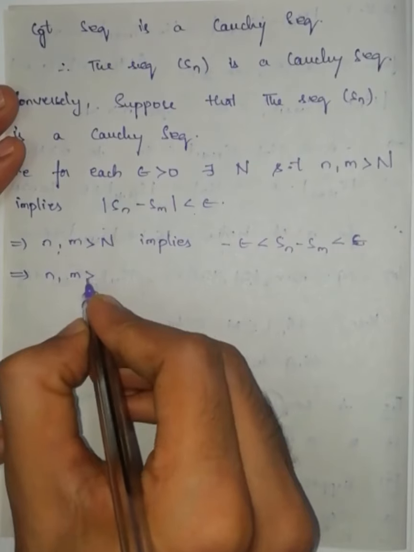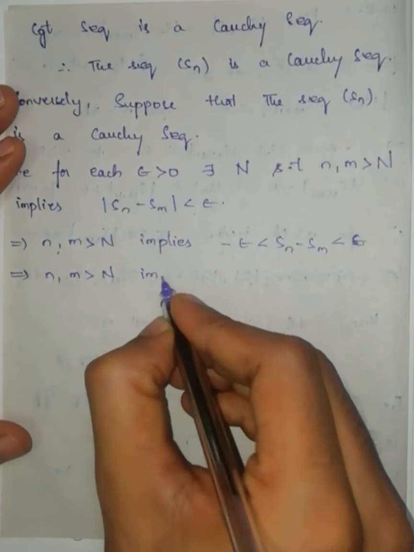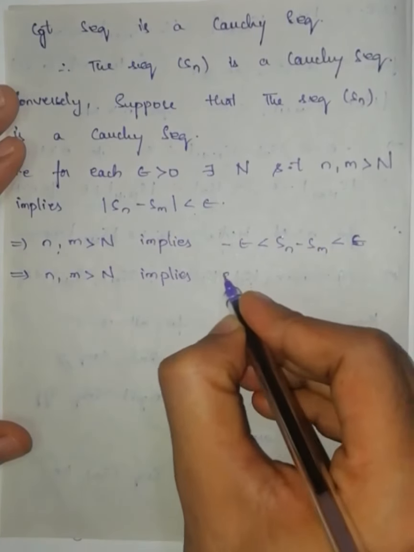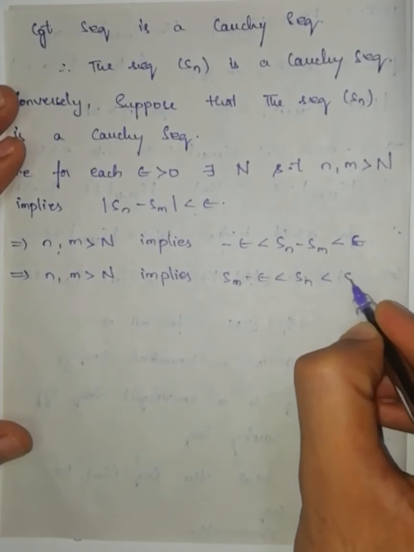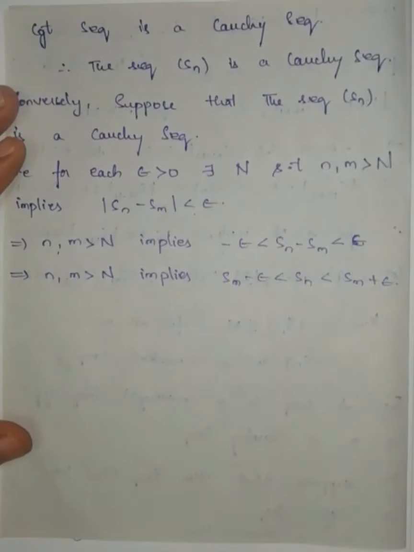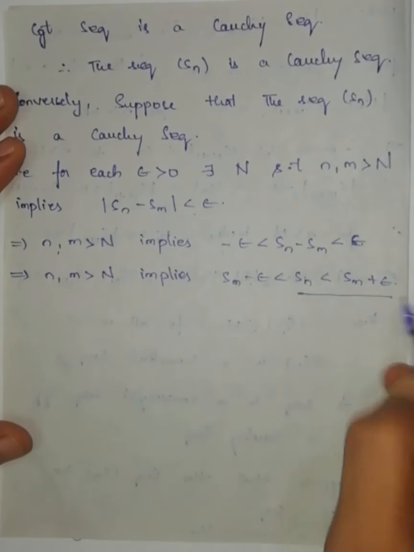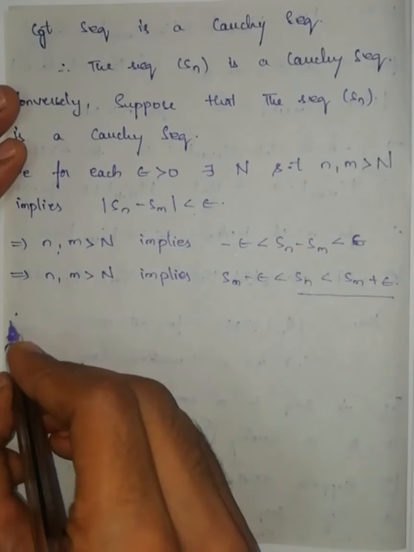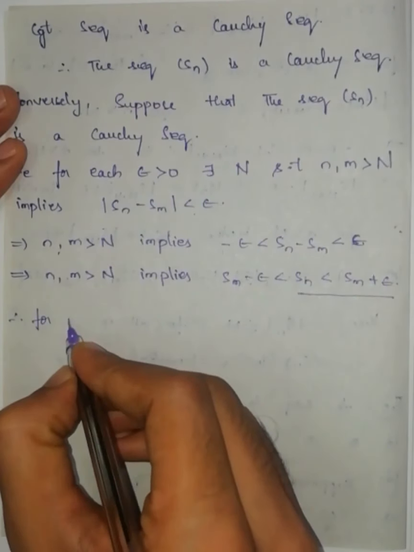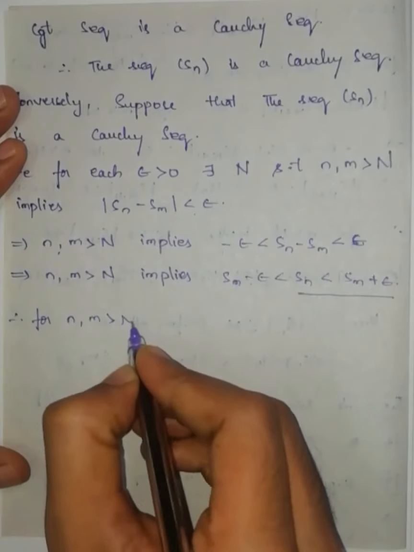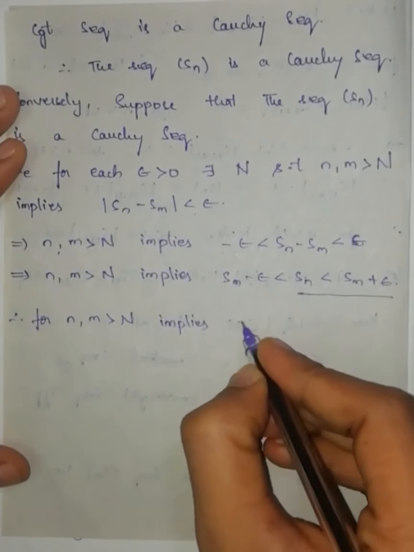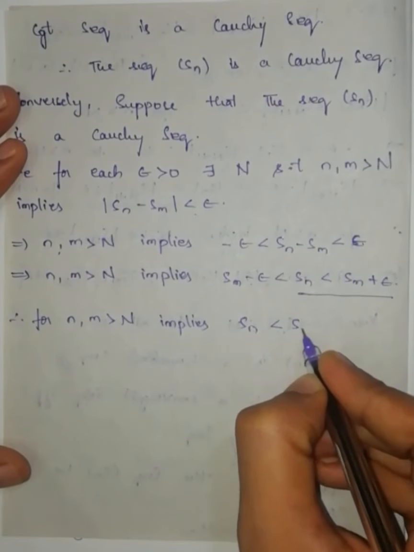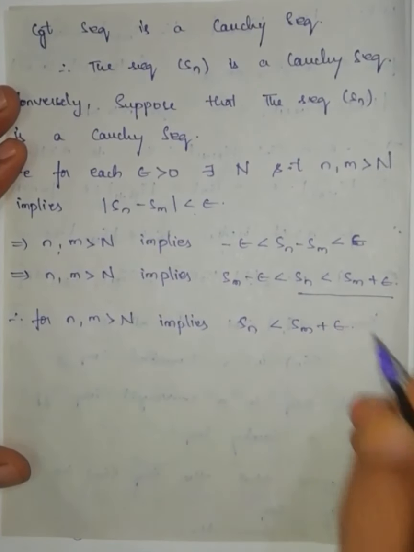This implies n, m greater than capital N implies Sm minus epsilon is less than Sn is less than Sm plus epsilon. Therefore I am going to take the right inequality now. For small n, small m greater than capital N, I will get that Sn is less than Sm plus epsilon.